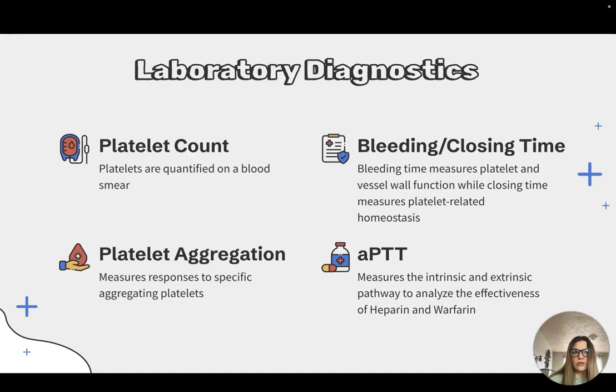A PTT is a measure of the intrinsic pathway and PT of the extrinsic pathway, with the PTT being used to monitor the effectiveness of heparin and warfarin.